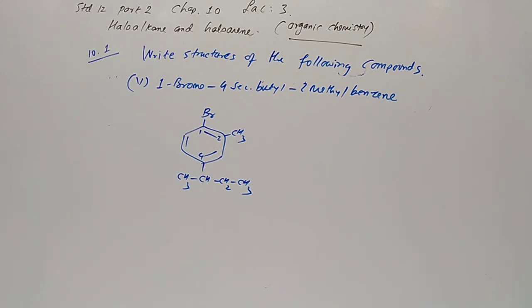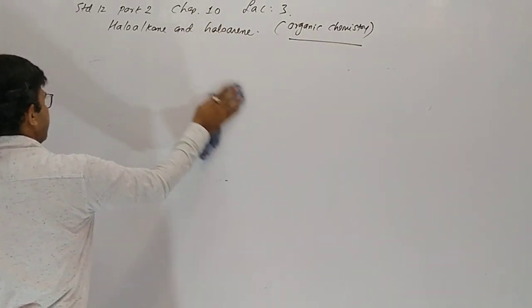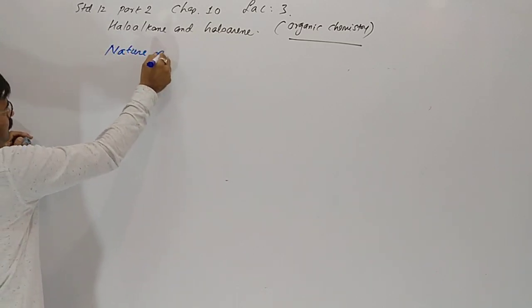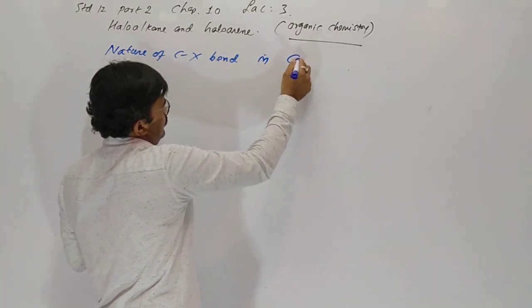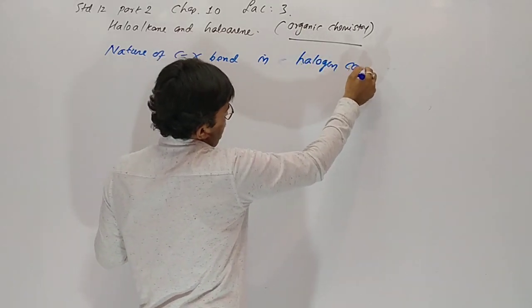Understood, students? Now we are in our theory. Nature of carbon halogen bond. Short note of 2 marks: nature of carbon halogen bond in halogen compounds.